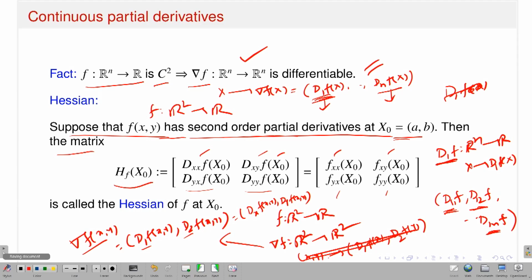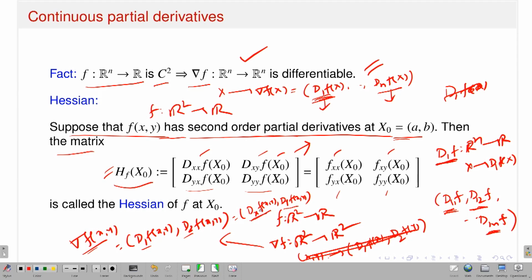So, what is this? Now, you can actually connect what I am trying to say. This is nothing but the Hessian matrix. See, the gradient of f is a map from R2 to R2, and what are the components? The first component is dx f at x, y and the second component is dy f at x, y. So, now if I want to get the Jacobian matrix of this gradient function, this is nothing but this one.